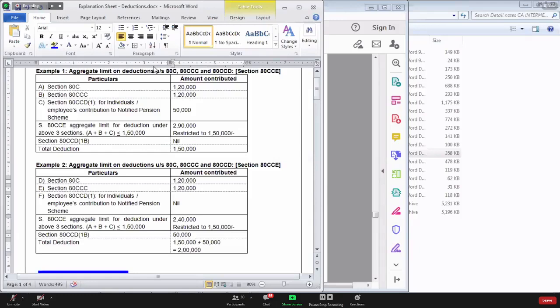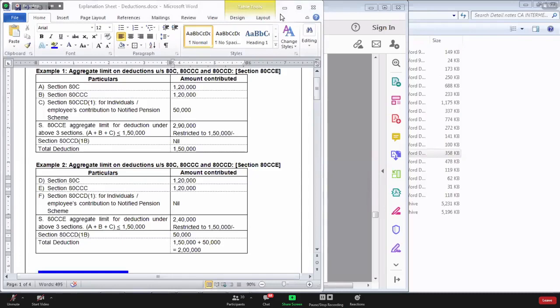So now the question is, first you should claim deduction in section 80CCD subsection 1, or first you should claim deduction in section 80CCD subsection 1B? Where you should claim deduction? Definitely first you should claim deduction in section 80CCD subsection 1B.